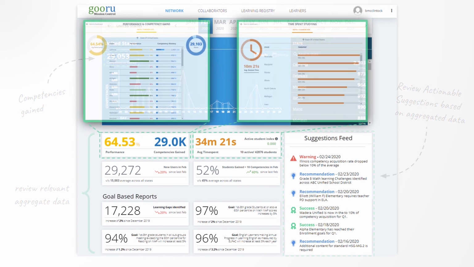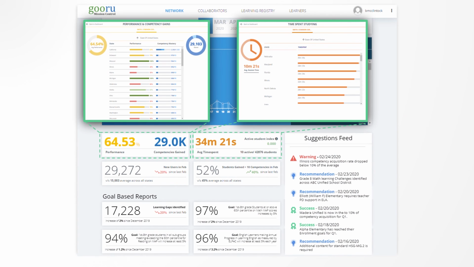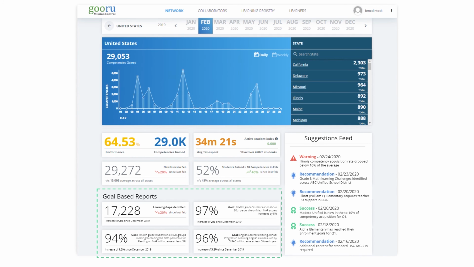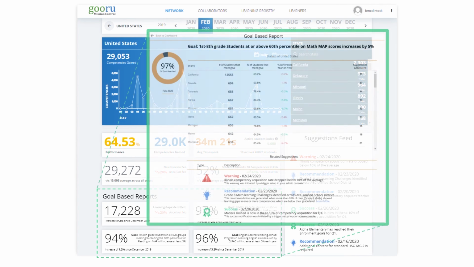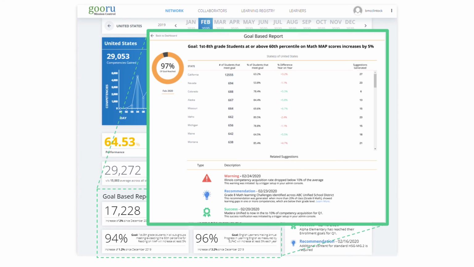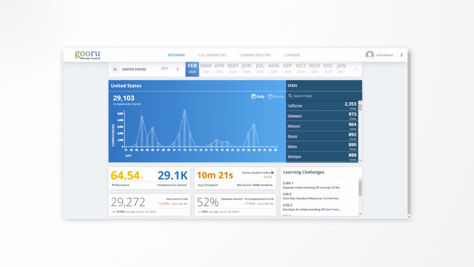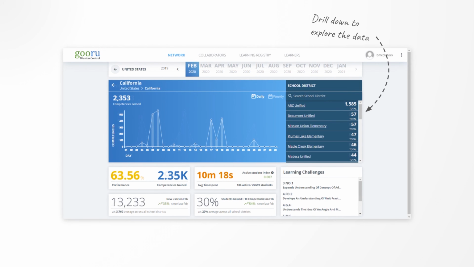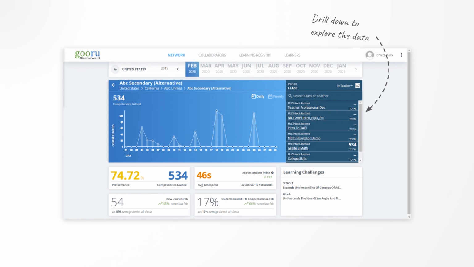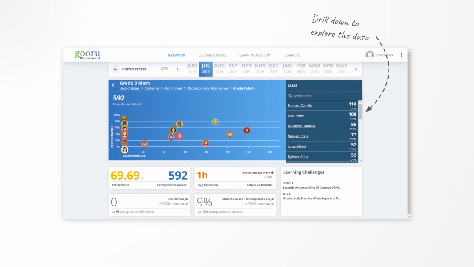We can inspect any of the cards and get more detailed analytics about progress, performance, time spent, and other metrics. Each custom goal-based report shows progress towards that goal, as well as actionable insights relating to the goal based on analysis of the data. We can drill down into the data for a particular state, school district, school, or even class where individual data can be reviewed.